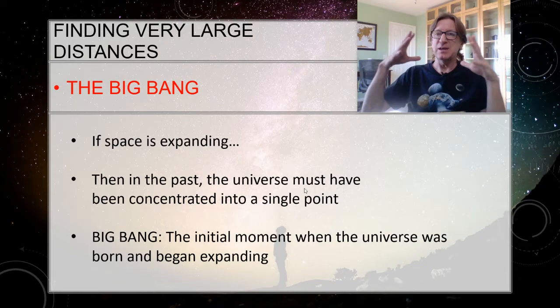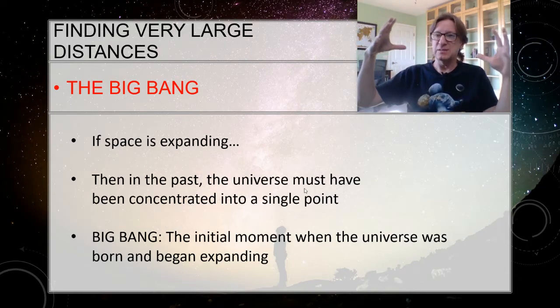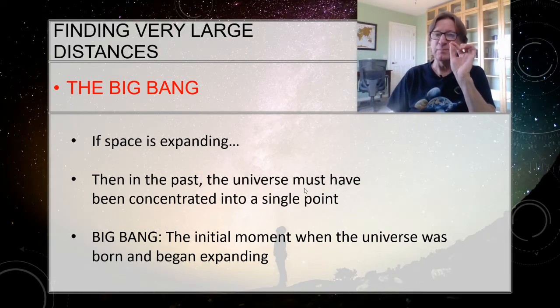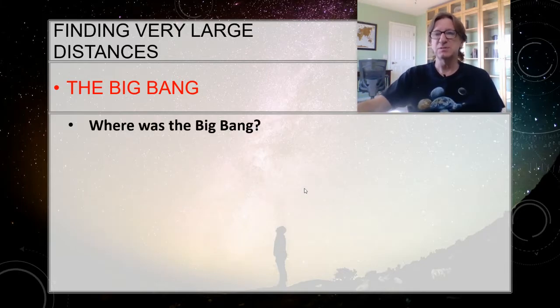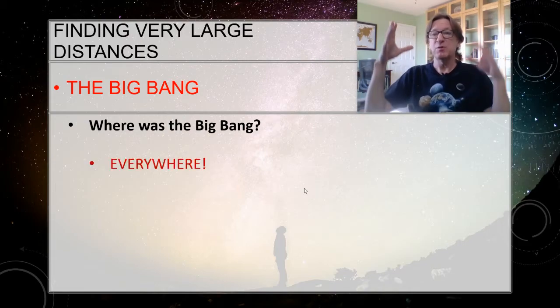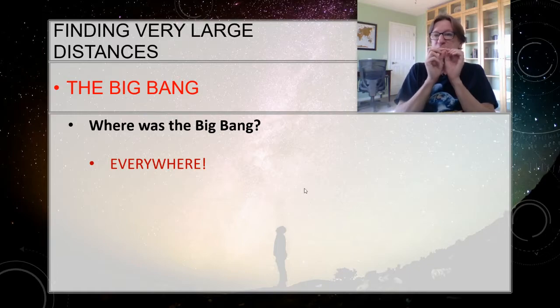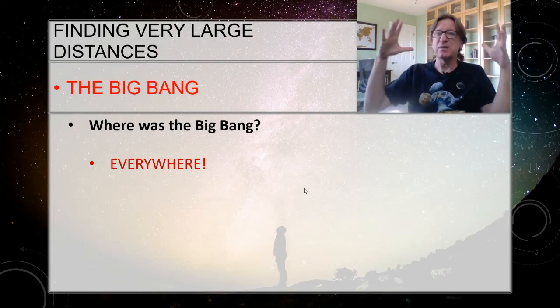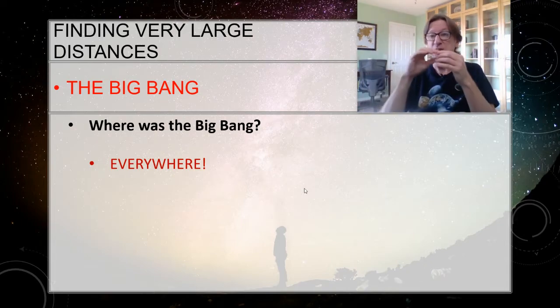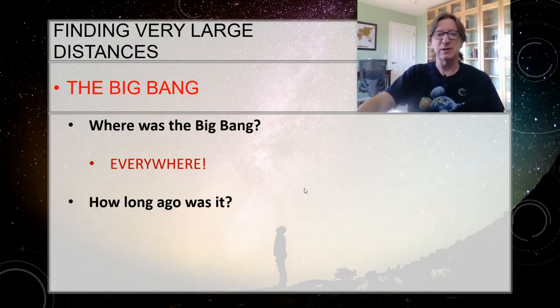If everything is expanding outward, if we go back in time, everything must have at one point been right there in one little point. Now, people ask me, where did the Big Bang happen? Well, the answer is everywhere. Remember, the whole balloon shrunk down to a point. So everything was inside the universe. There was nothing outside of the universe. So that bang was the whole universe expanding, and you were inside it while it was expanding.